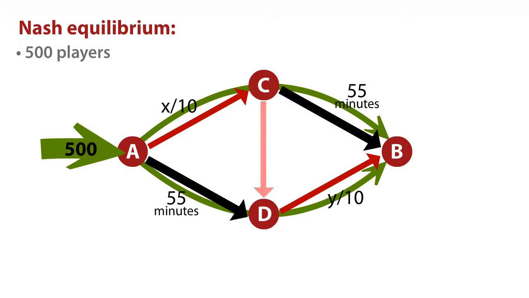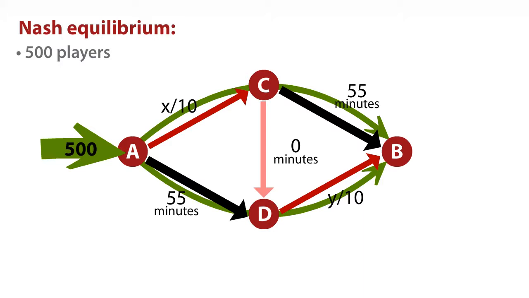The extra edge we want to consider is an edge from C to D, and to make the example extreme, I added an edge that takes 0 minutes, an extremely fast highway with a 0-minute instant connection from C to D. So now we want to think about what happens to our 500 travelers and what happens to the Nash equilibrium if we add this extra option, a super fast road from C to D. To start with, we can think about what the previous equilibrium will feel like.